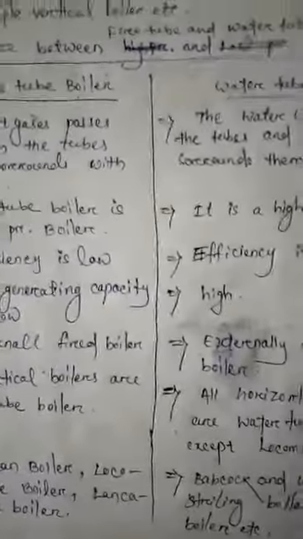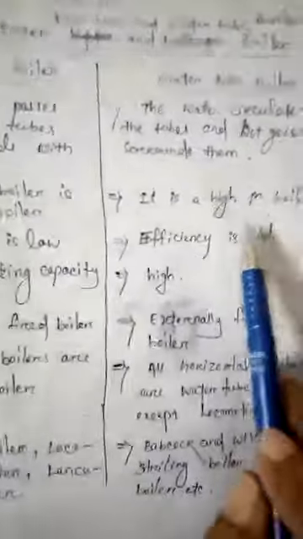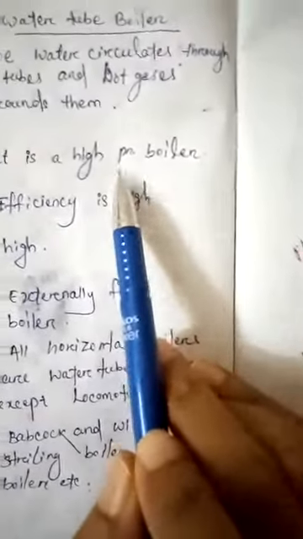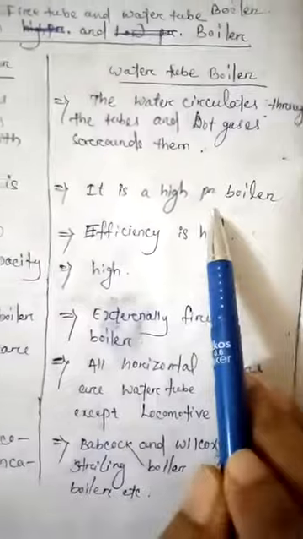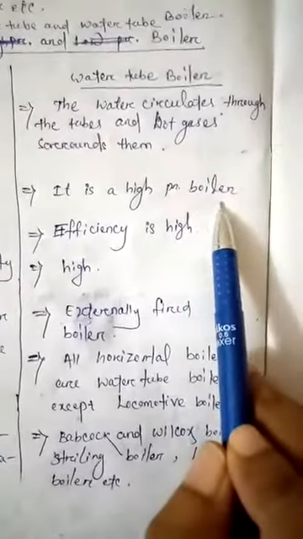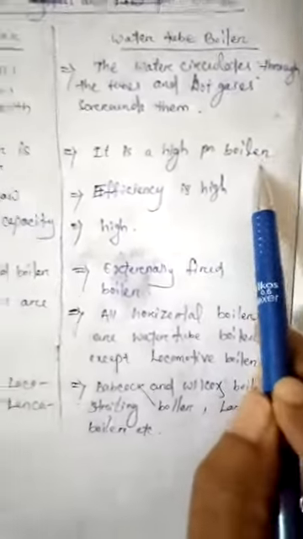So this type of boiler is known as a low pressure boiler. And a water tube boiler is a high pressure boiler because the steam pressure is high, and the pressure of steam created in the boiler is high. So this type of boiler is known as a high pressure boiler.